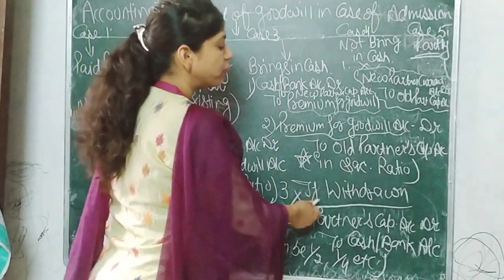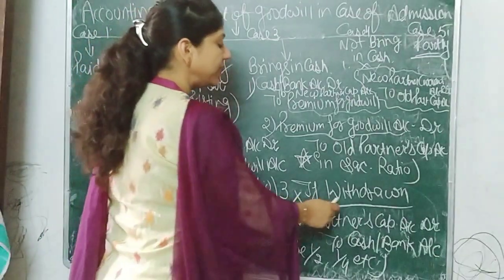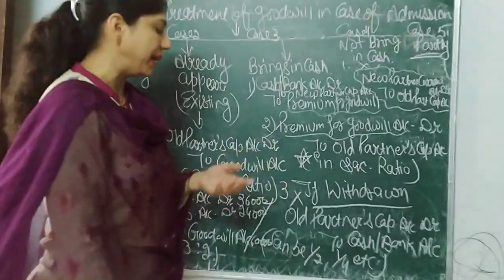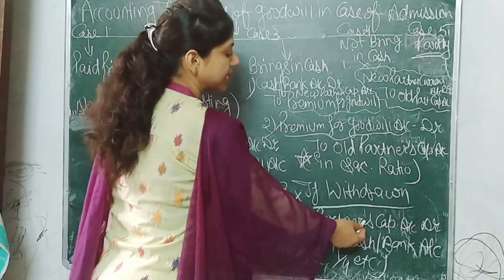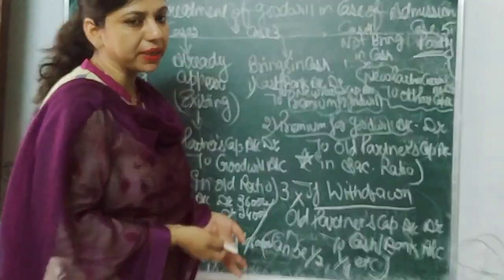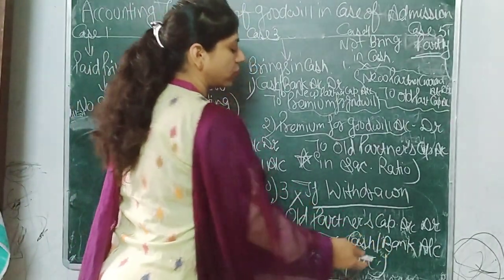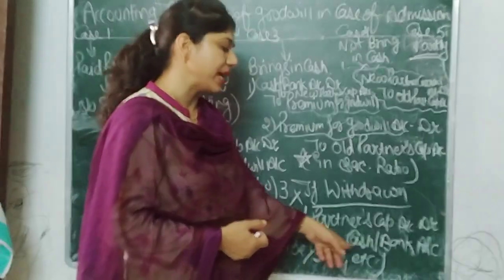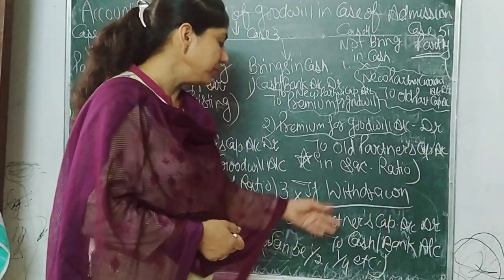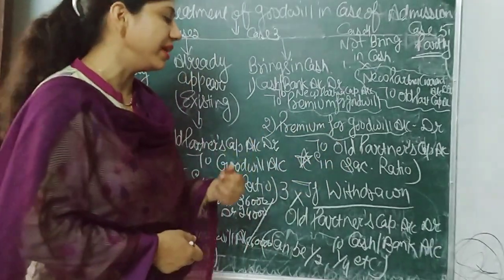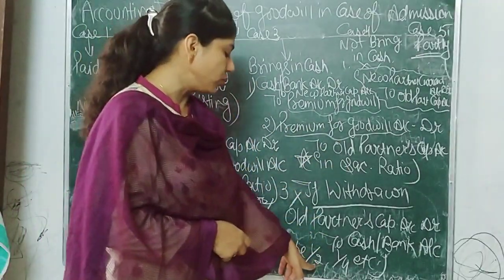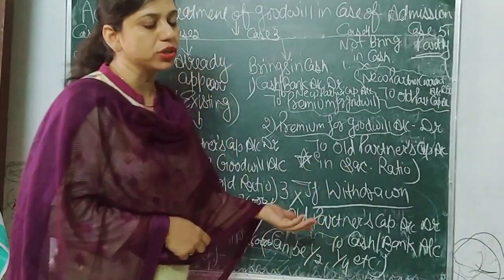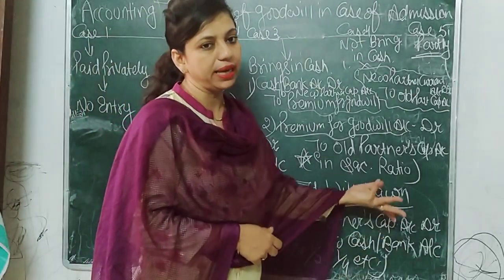And third case, if it is said in the question that goodwill is withdrawn by old partners, then the old partners' capital accounts should be debited because now their capital is decreasing, to cash or bank account. Why to cash account? Because they just withdrew cash from the business. It is not necessary that they withdraw the whole amount. They can withdraw half of the premium for goodwill, or 1/4, as said in the question.